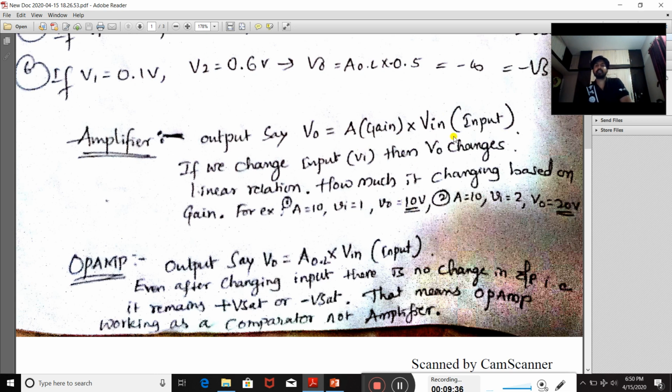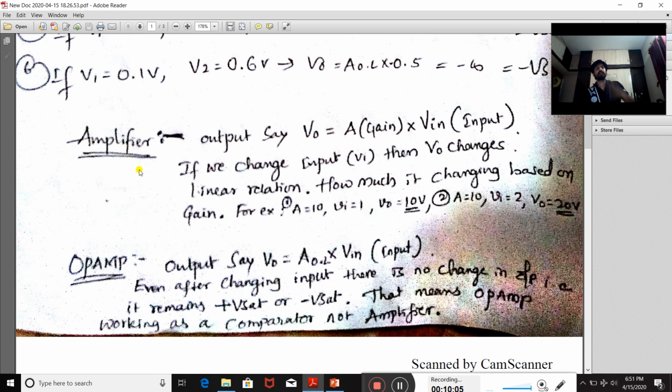In the second case, keeping the gain at 10 and adjusting the input voltage to 2 volt, 2 into 10 gives 20 volt. Similarly, 3 into 10 gives 30. So as you change the input signal, the output also changes. There is a linear relationship between input and output in the amplifier.